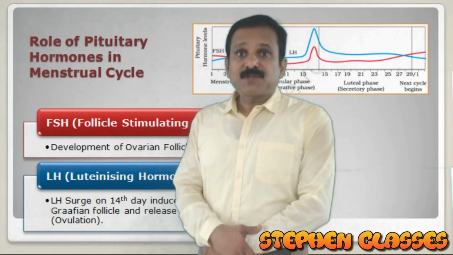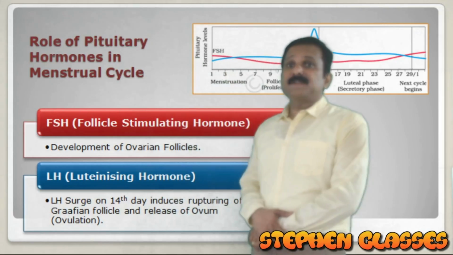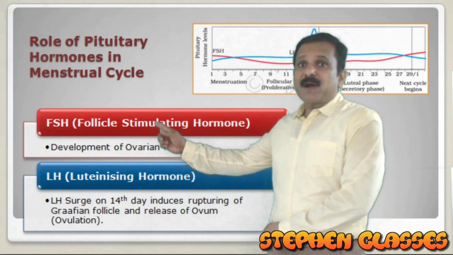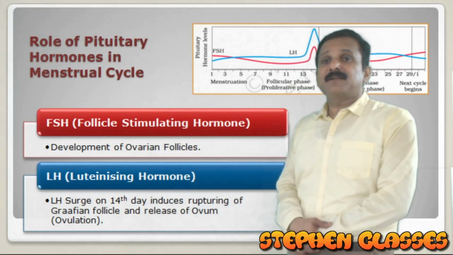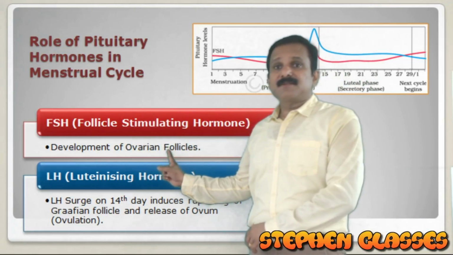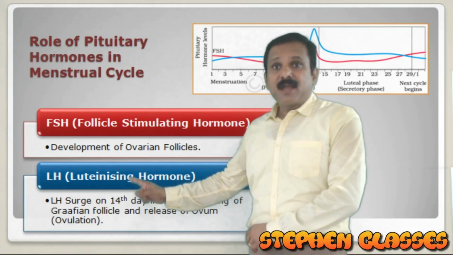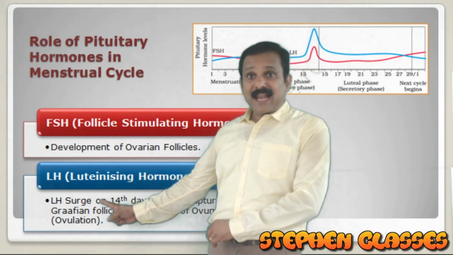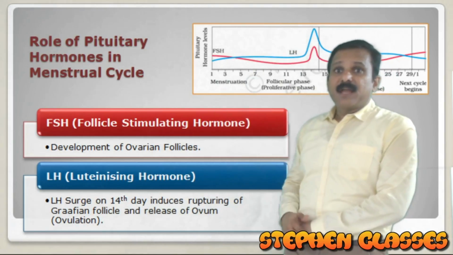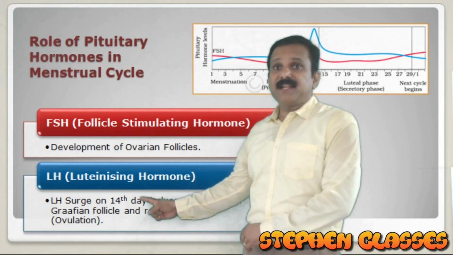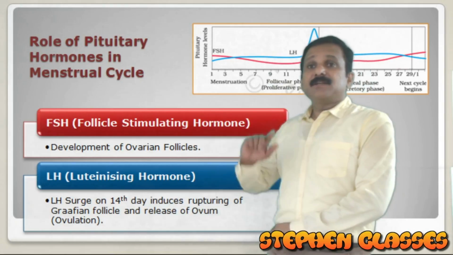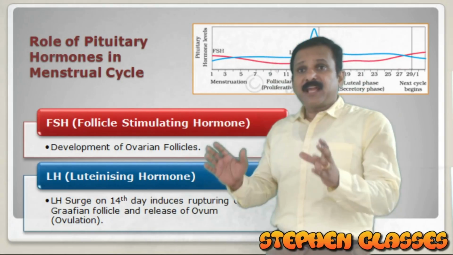Are you all ready? First of all, the role of pituitary hormones in the menstrual cycle. I repeat, FSH and LH. What is the role of FSH in the menstrual cycle? FSH causes development of the ovarian follicles. And what is the role of LH? LH causes the LH surge. You know what the LH surge is? The LH surge happens on the 14th day, and it induces the rupturing of the Graafian follicle and release of the ovum.